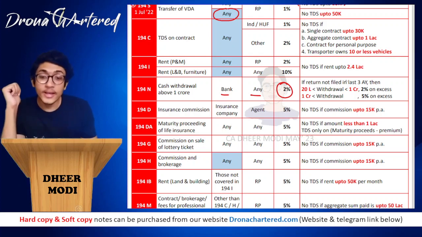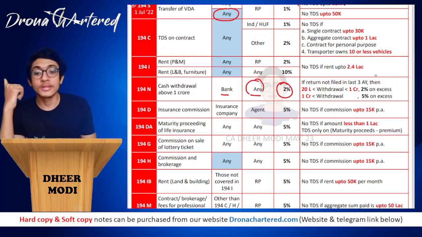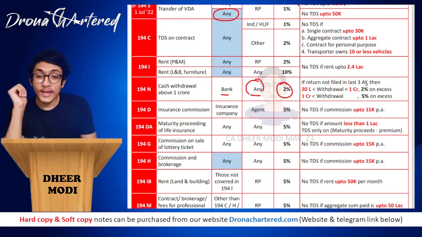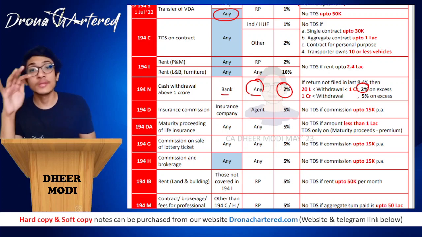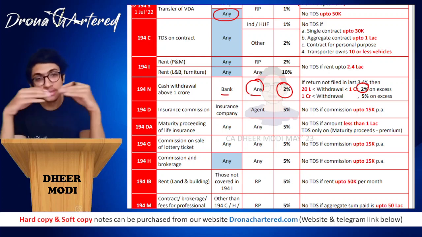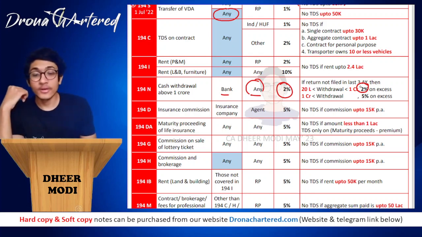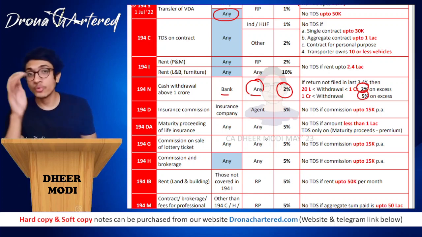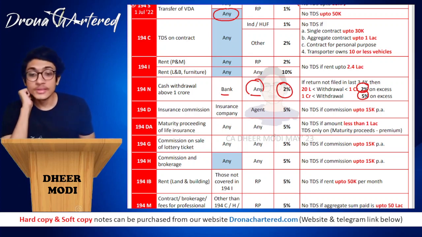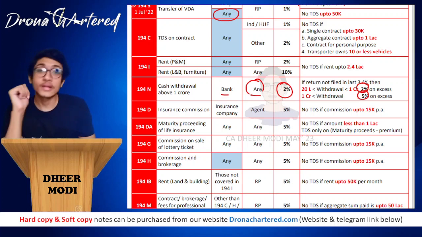However, if the return has not been filed in the last 3 assessment years, that is, if this person has not filed return in the last 3 assessment years, then on any withdrawal from 20 lakhs to 1 crore, there will be 2% on it. For example, if you withdrew 80 lakhs, till 20 lakhs there is nothing, but from 20 lakhs to 80 lakhs, that is the balance 60 lakhs, TDS will be deducted at 2%. Okay, and if any amount is more than 1 crore, then it will be 5% on the excess. Okay, I hope this is clear to you. Usually 2%, otherwise 2% and 5% if return is not filed for the last three assessment years. Okay, so that is your section 194N.